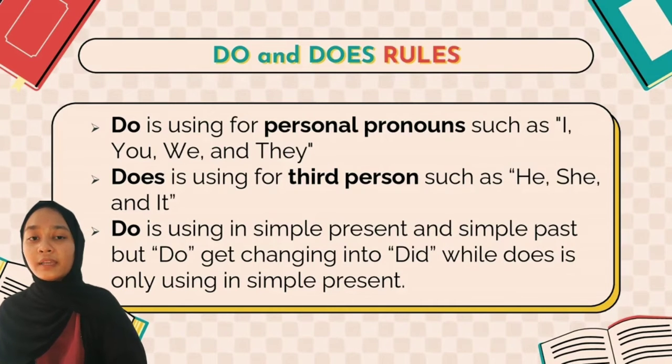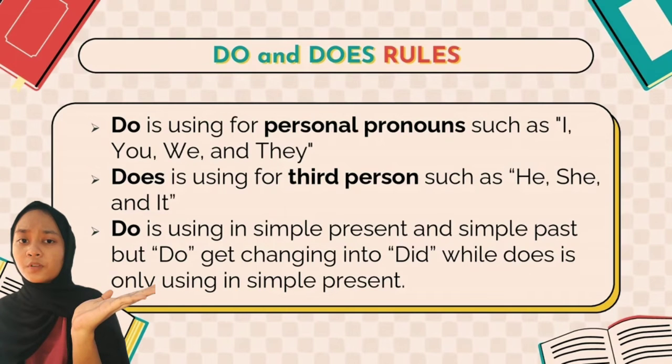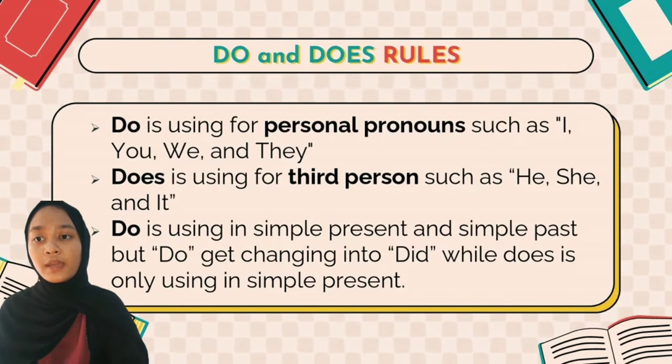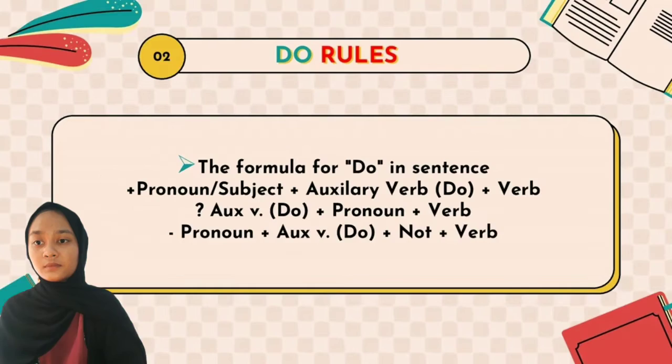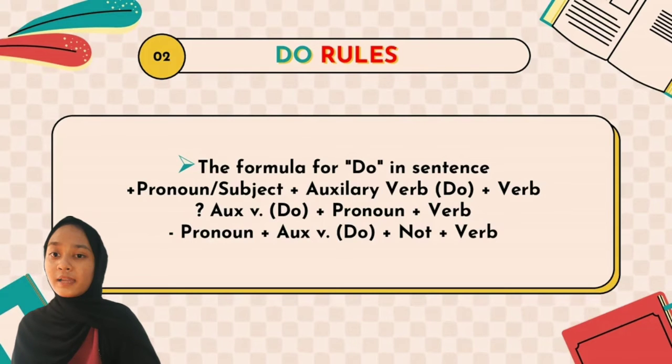For example, we didn't do our homework last night. It is a form of do as an ordinary verb, which means a normal verb, not with a grammatical function like an auxiliary, while does is only used in simple present. So let us move to another slide.